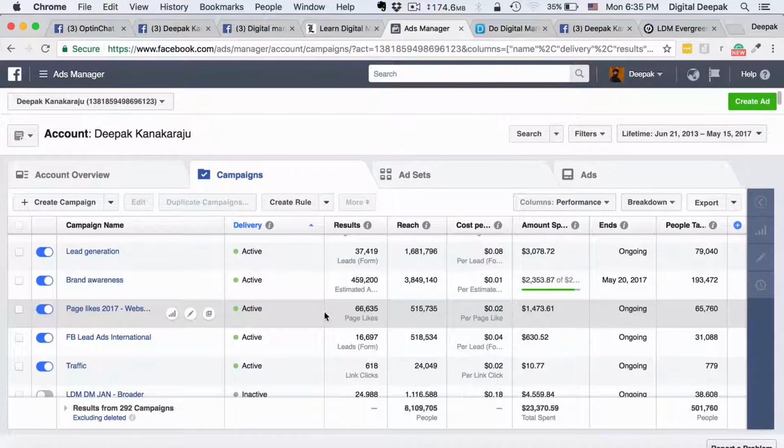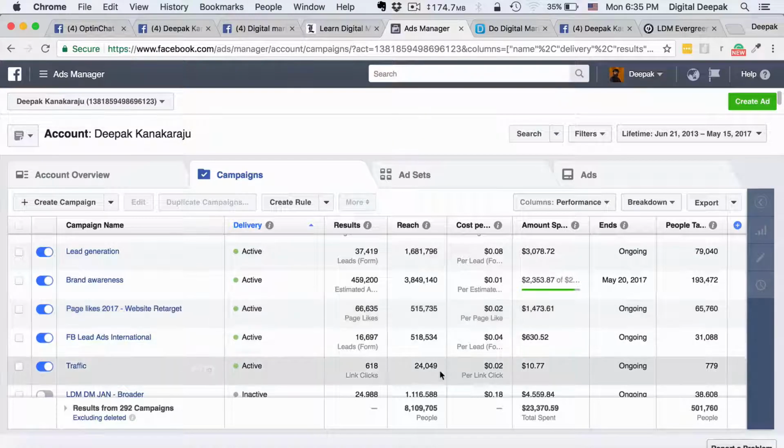Out of the 142,000 likes that you see on my page, around 66,000 of them are actually driven from the paid campaign. So it's around 2 cents a like, and I have spent around $1,400, which is around 1 lakh rupees on this particular campaign.